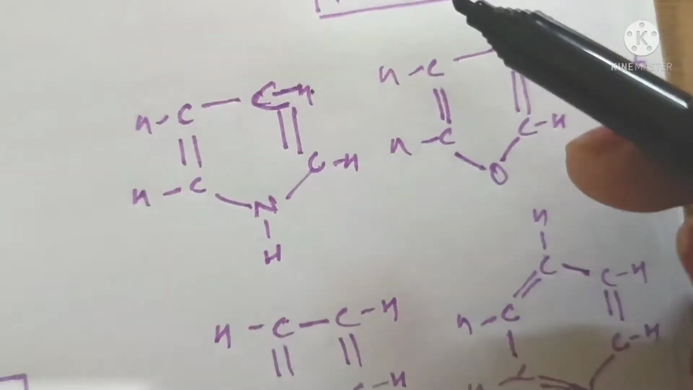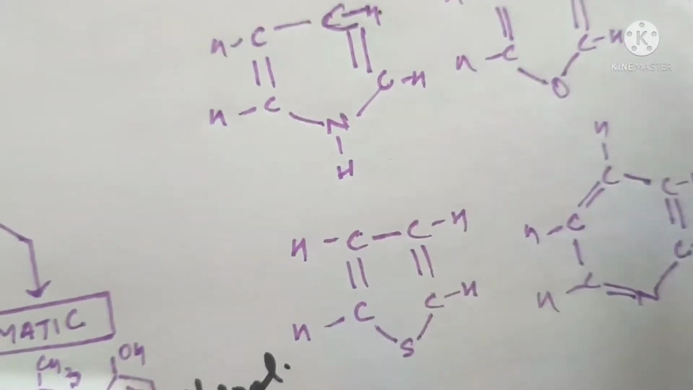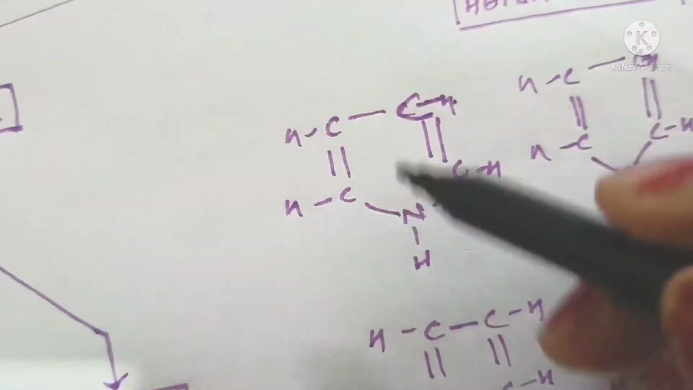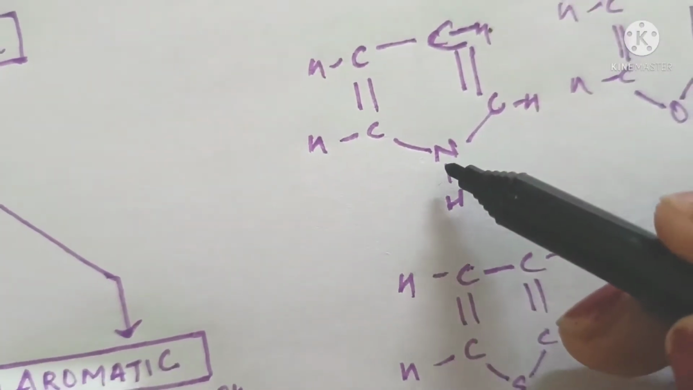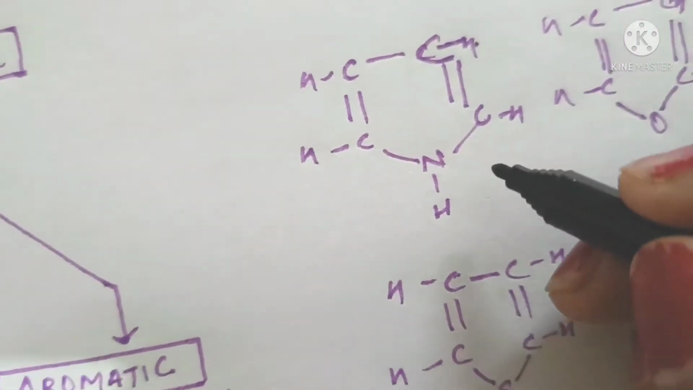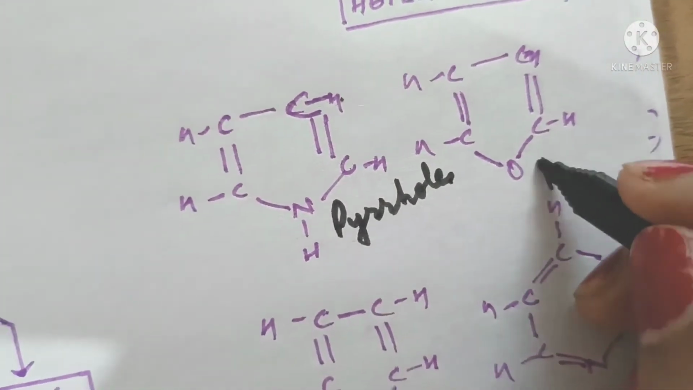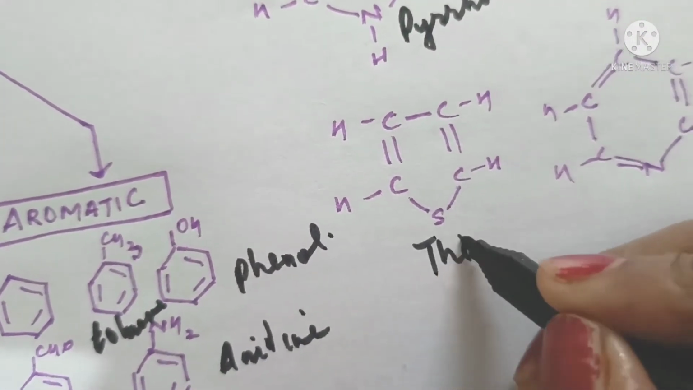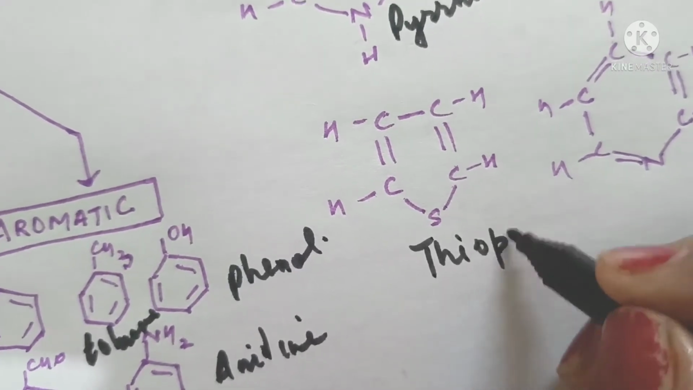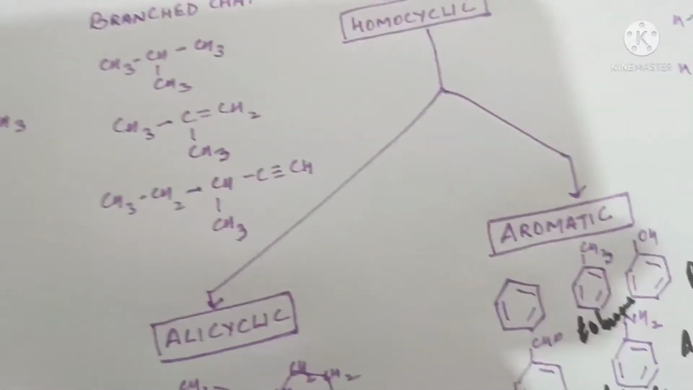Heterocyclic compounds will contain, apart from carbon atoms, some heteroatoms like nitrogen, oxygen, sulfur, etc. For example, this compound consisting of 5 atoms, 4 carbons and 1 nitrogen, alternate double and single bond, is called pyrrole. This one is called furan. With sulfur it is called thiophene. All these are heterocyclic compounds. And this one is called pyridine. So this is how organic compounds can be classified.